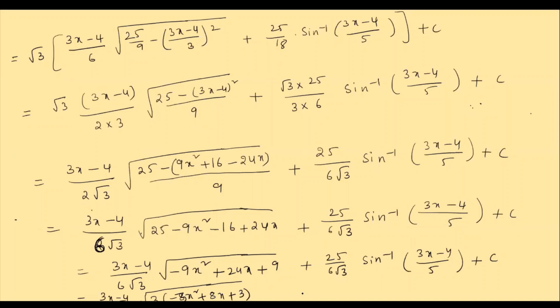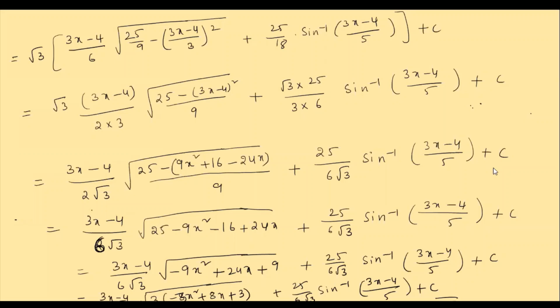So this is the term what we get, plus 25 by 6 root 3 into sine inverse of 3x minus 4 by 5 plus c. Is it clear, children? So children, here if you see here that root 3 term gets cancelled here, because this root 3 comes outside. So what is our final answer left? 3x minus 4 by 6 into this term plus 25 by 6 root 3 into sine inverse of 3x minus 4 by 5 plus c. So this last step you can conclude in your notebook, children. Is it clear? So this is your solution, children.